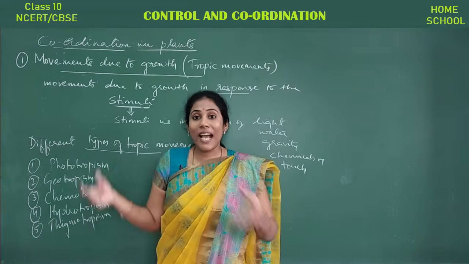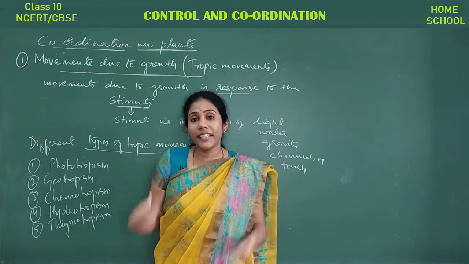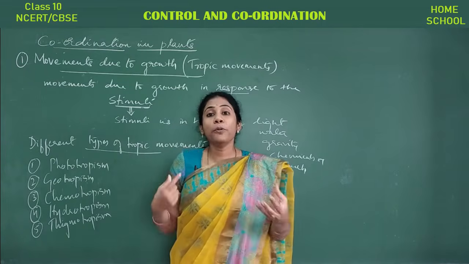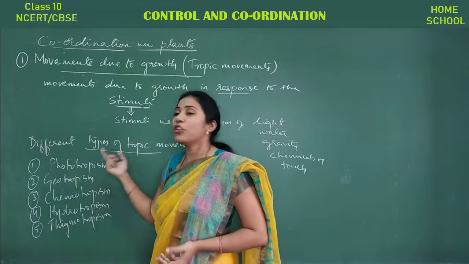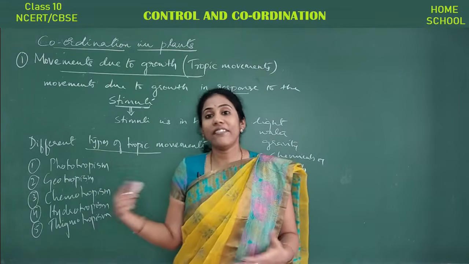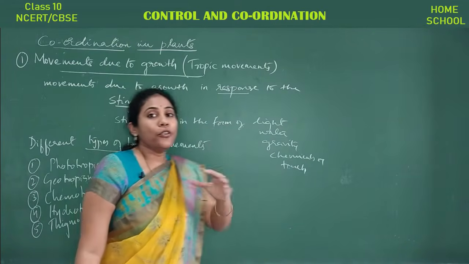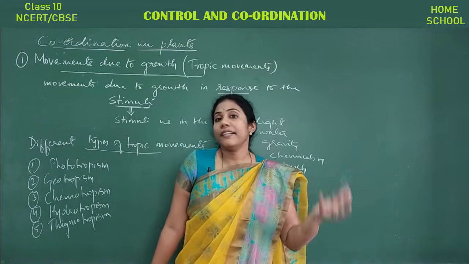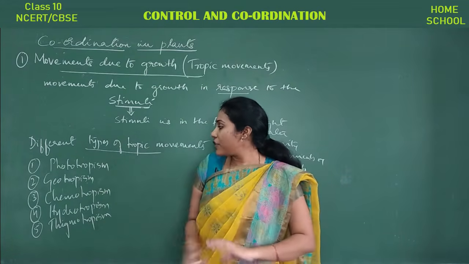Photo in the sense light: to observe certain movements, you need to give sunlight to the plants. Plant will bend and grow according to the sunlight. Okay, the movement is all because of the sunlight. Such movements are called phototropism. Geotropism, geo in the sense gravity. If you give stimulus in the form of gravity and you observe a movement in a plant, that is growth in a plant, such a movement is called geotropism.